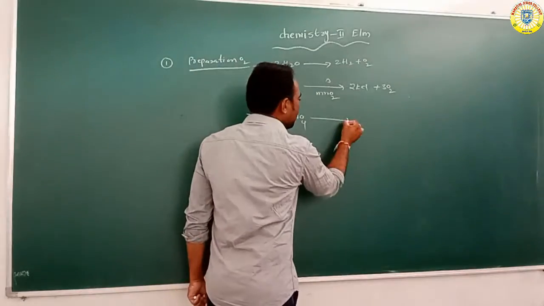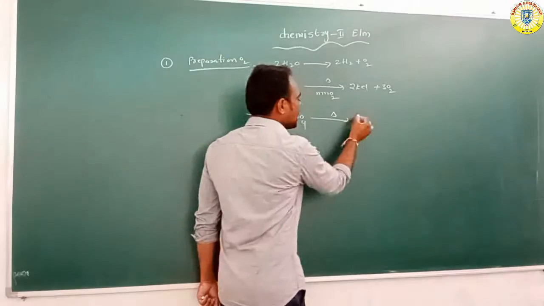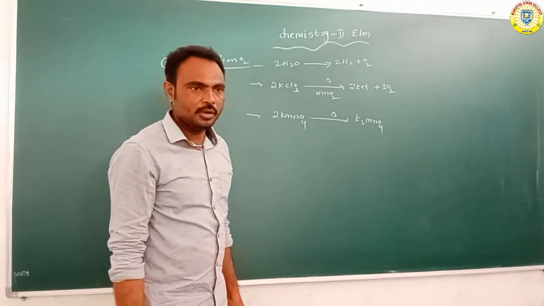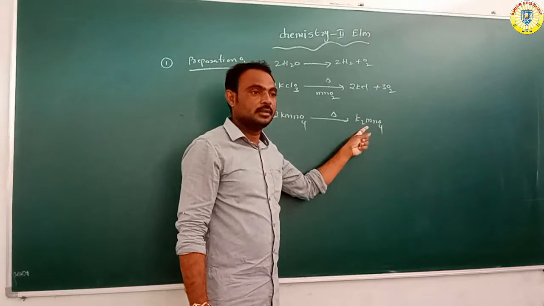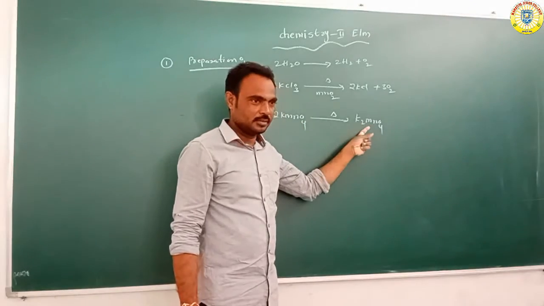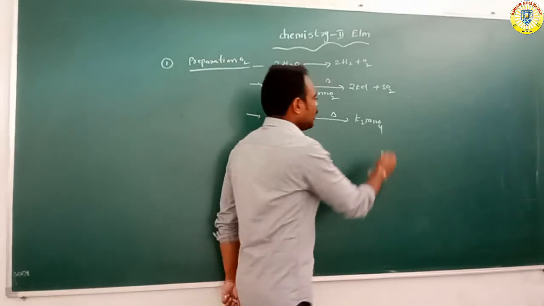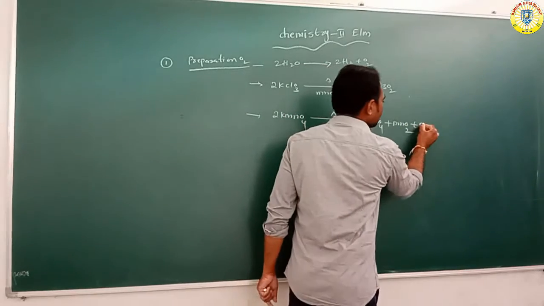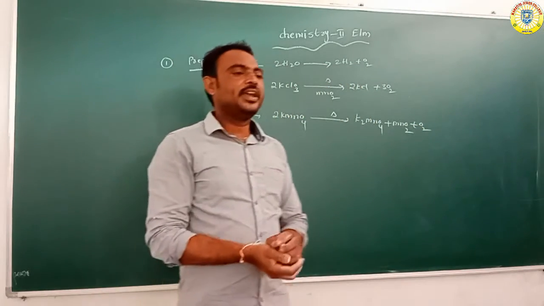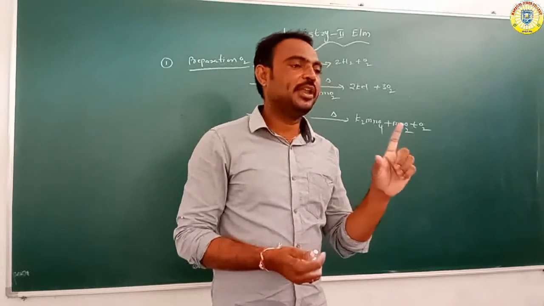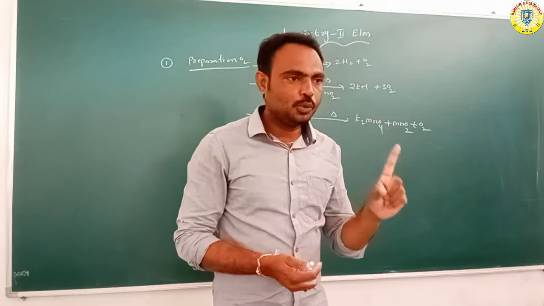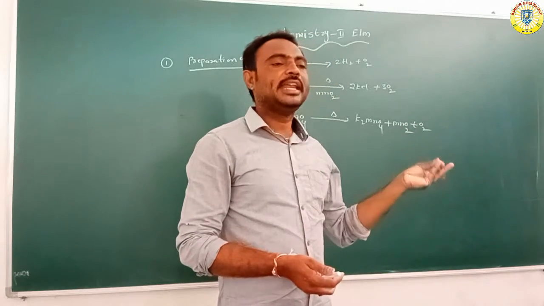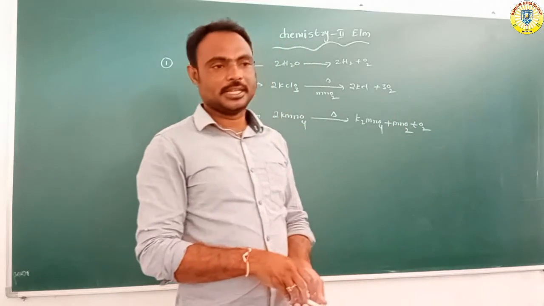When potassium permanganate is heated, it forms K2MnO4, potassium manganate, MnO2, manganese dioxide, and oxygen gas.